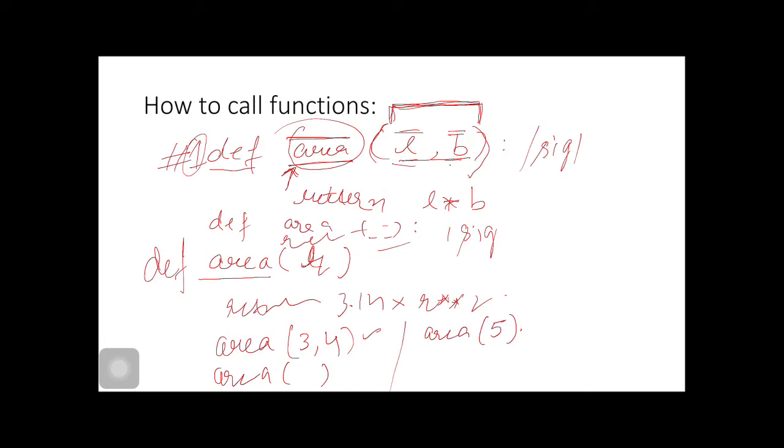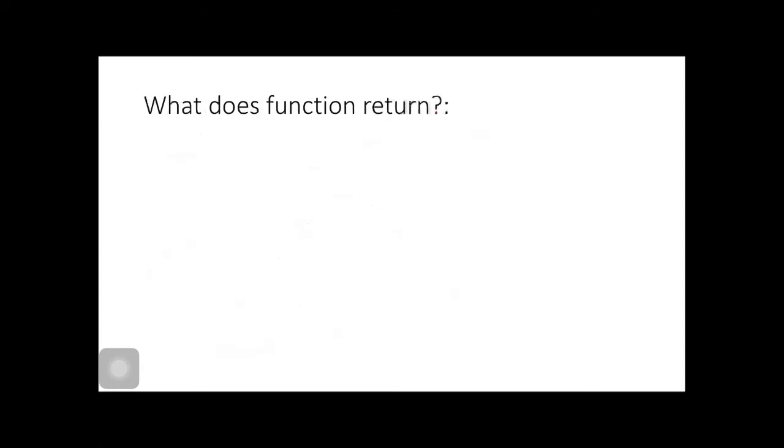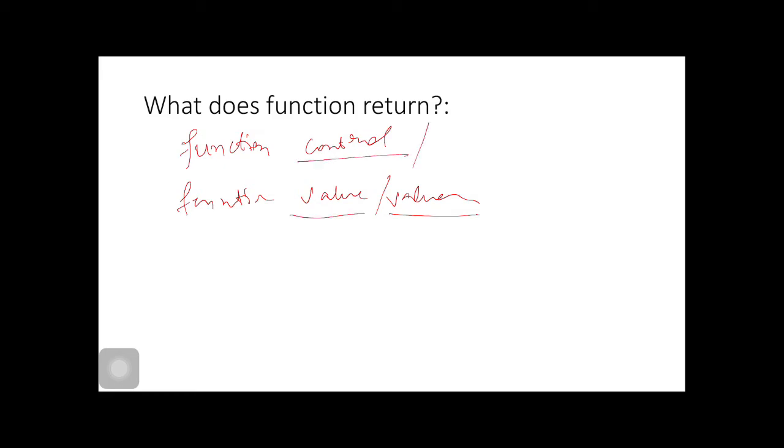The list here is called parameters or formal parameters. Here what we are supplying, the values, these are called arguments to the function. These are the values. What does a function return? A function returns control. A function returns a value or values. A function can return multiple values or a single value, and control.